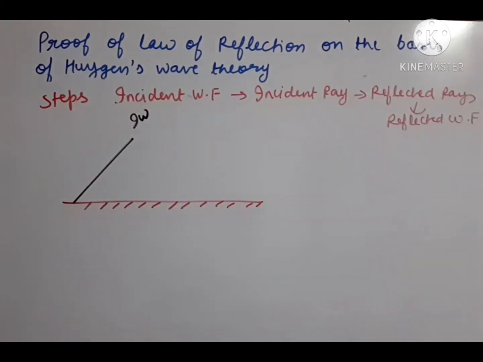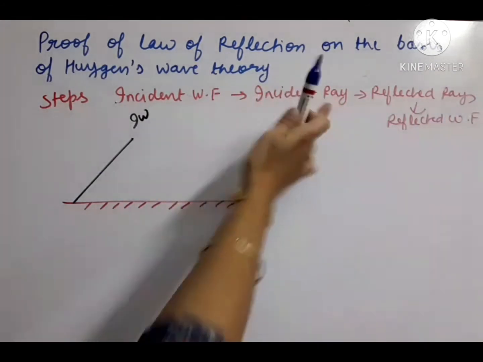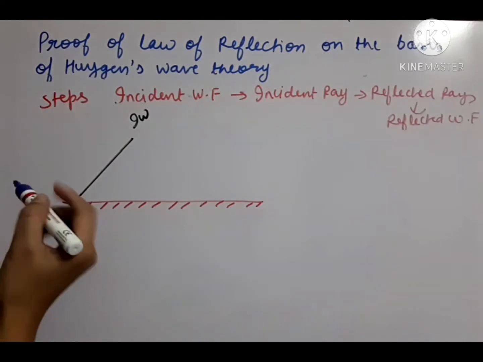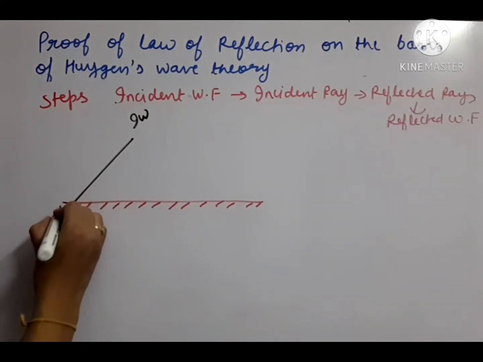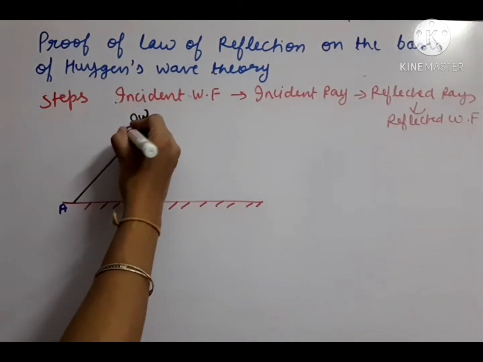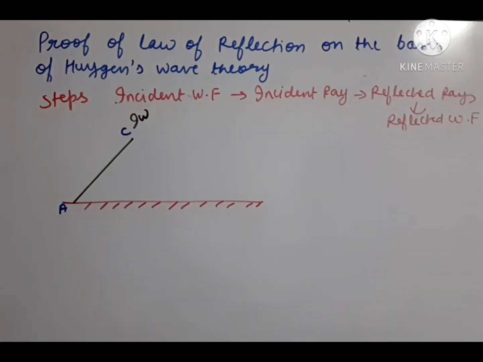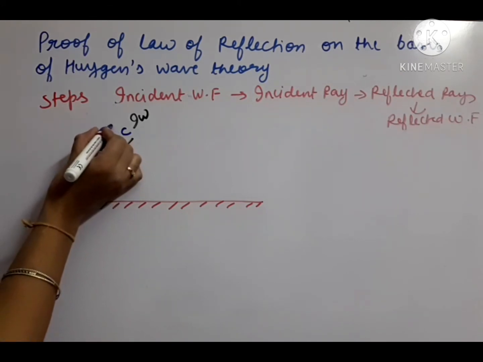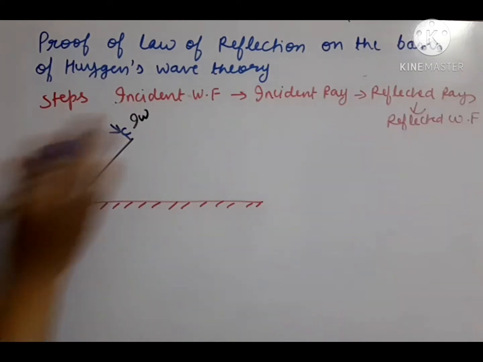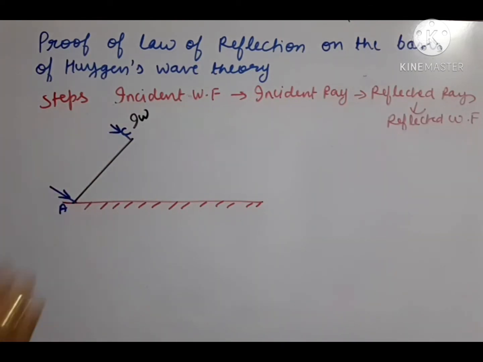Now with the help of the incident wavefront we have to draw incident rays. Rays are perpendicular to the wavefront. So we will take 2 rays. We can take any number of rays, we are taking only 2 here. Suppose the first and last points of the wavefront are A and C. At point A we will draw the first ray, and at point C we will draw the last ray. C is the last point of the wavefront. So these normals which we have drawn are the incident rays.